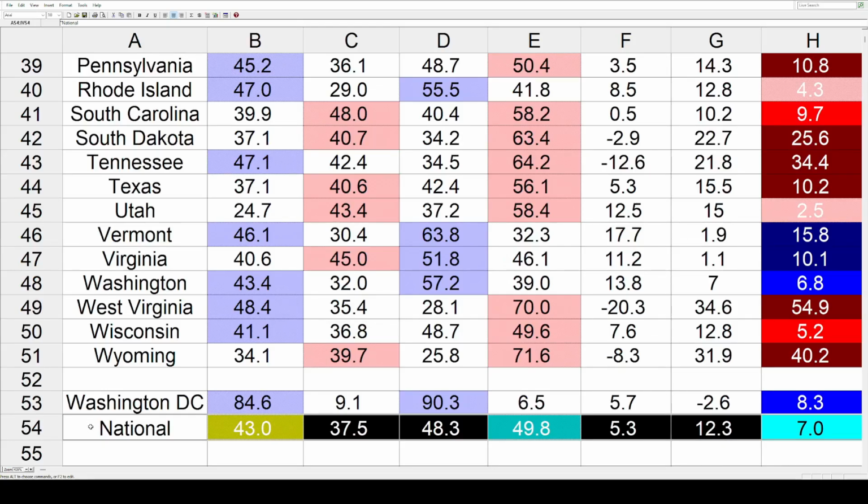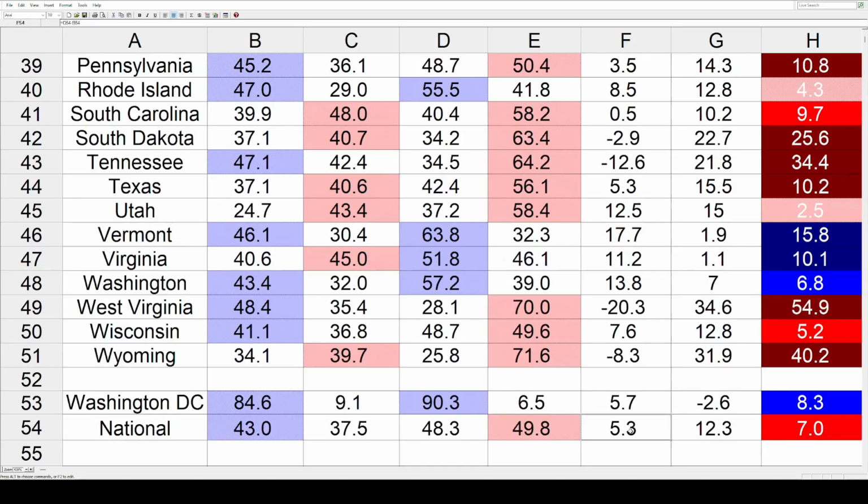And one thing to take note of there are the individual shifts. In 24, without Ross Perot, Harris and the Dems gained 5.3. But the Republicans were more than twice that at gaining 12.3. So those are all the states and all the shifts. The last thing we're going to do is take all of this data and put it on a map.